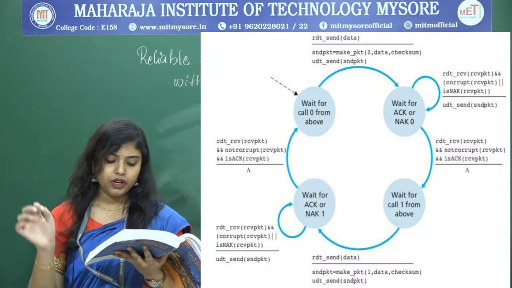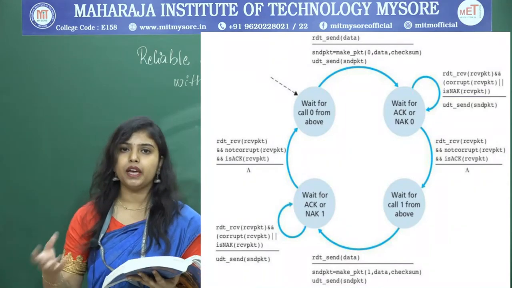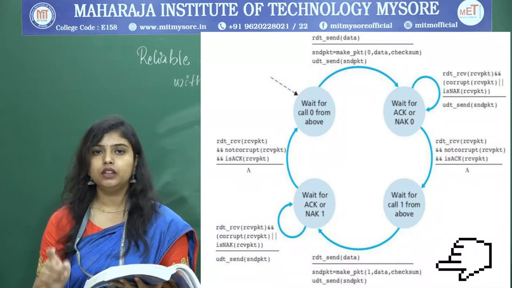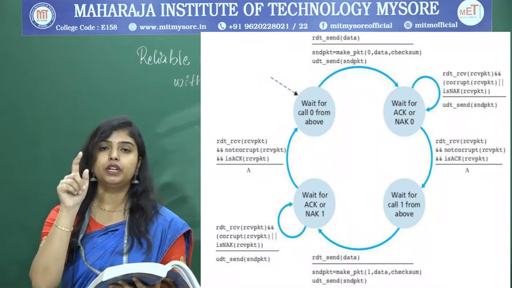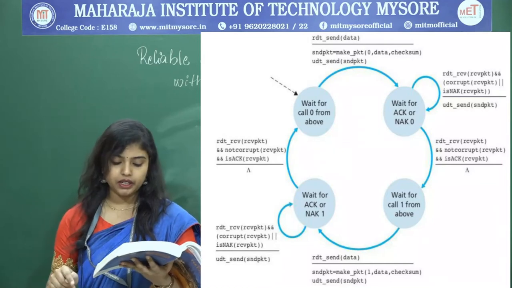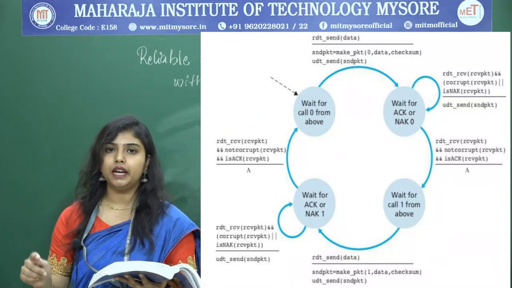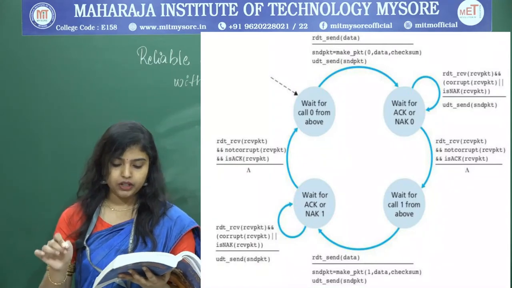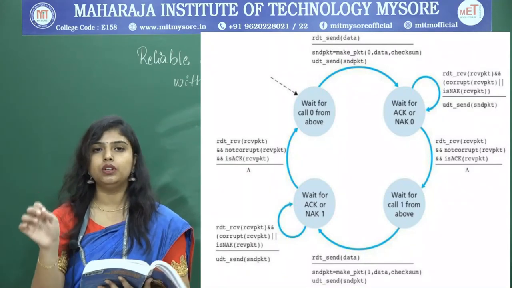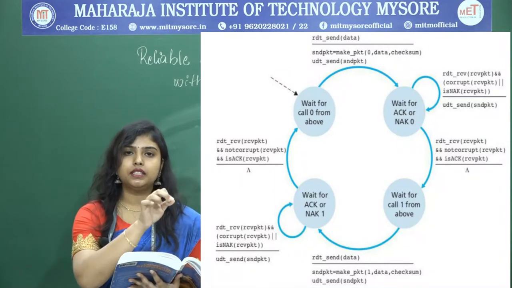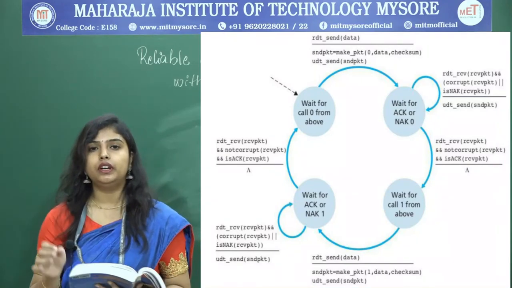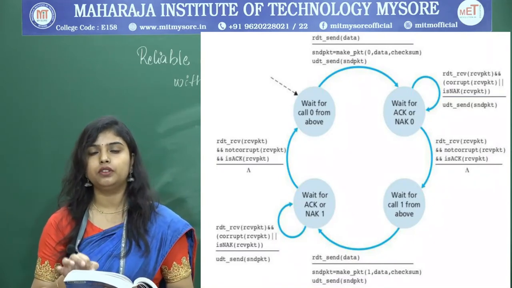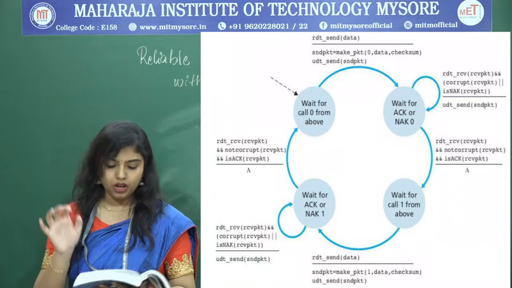Next, when it receives the packet, it has to make a packet with the sequence number 1. Initially we had put sequence number 0, here we are making it sequence number 1 followed by the data, and a checksum is also included to detect errors. While this is happening, it takes a transition to the next state where it has to wait to receive the positive acknowledgement or negative acknowledgement for this packet with sequence number 1.